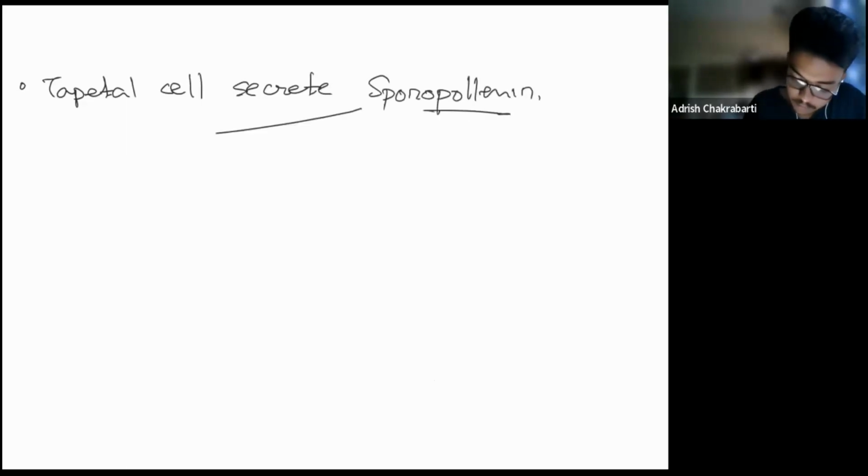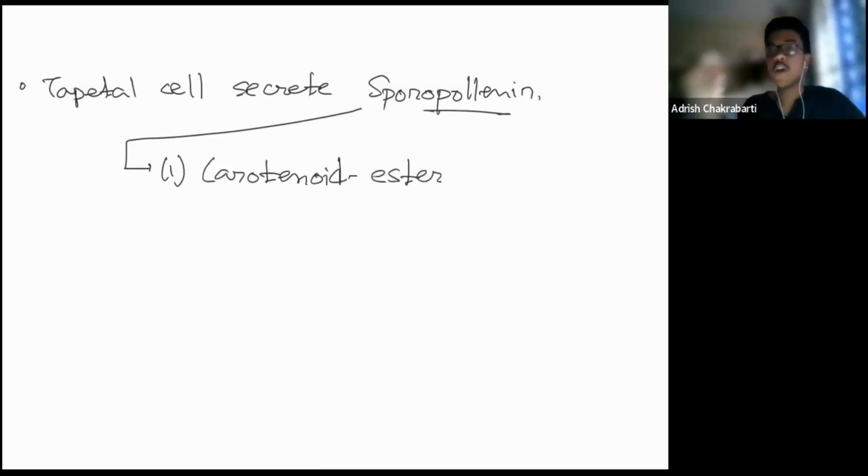So now let's primarily complete the tapetal cells. The tapetal cells secrete sporopollen. This is a very, very important thing that you require to remember. What is sporopollen? First point, it is a carotenoid ester. Now we have the chemical composition. It's a carotenoid ester which is present in the outer wall of the pollen.